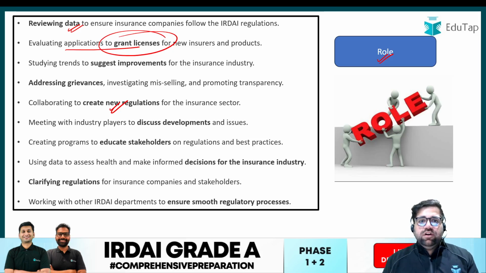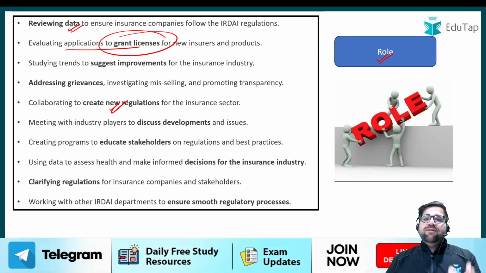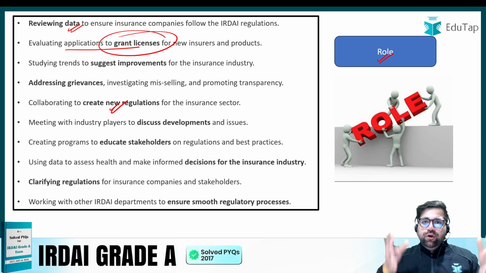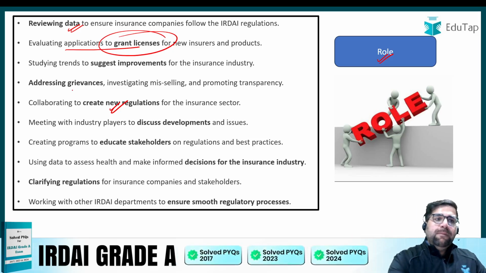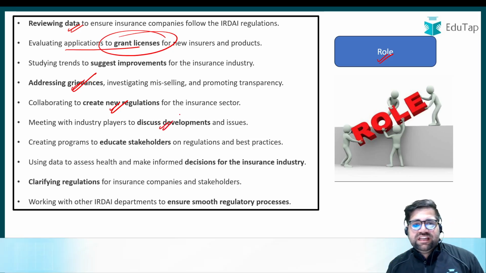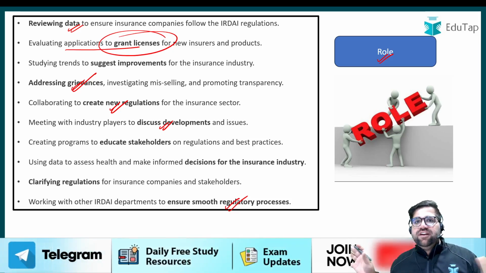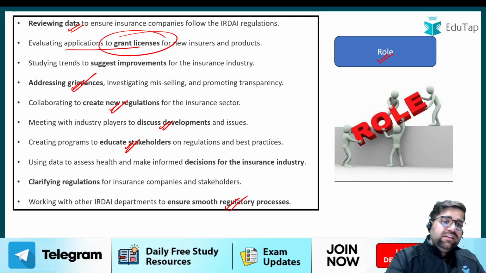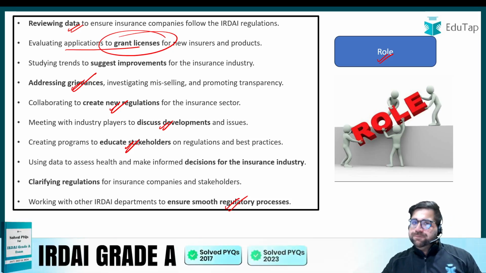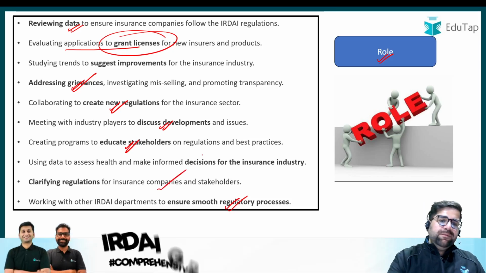So you have this particular job wherein you will have a very important role. At the same time, you will be making sure that you do good work for society as well by addressing grievances, discussing developmental projects with your seniors, and making sure that you have a smooth process in your organization through coordination between different departments, creating education programs for the stakeholders, making sure that you are taking informed decisions in the insurance industry, and clarifying regulations for insurance companies and stakeholders.